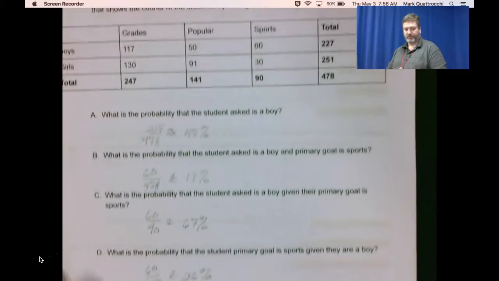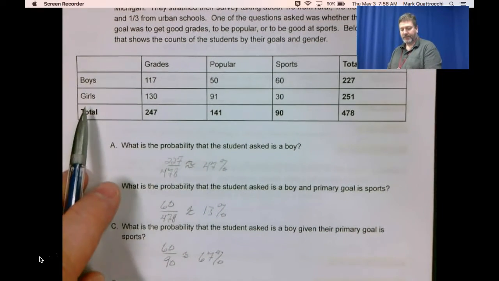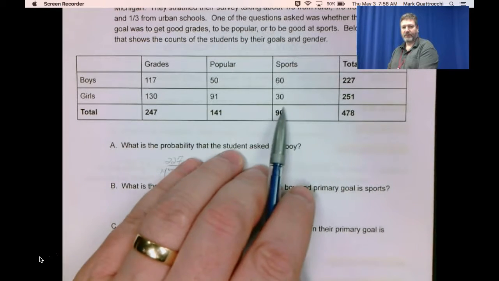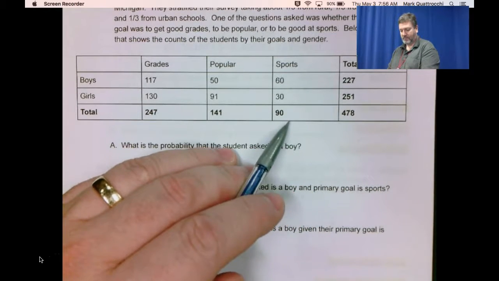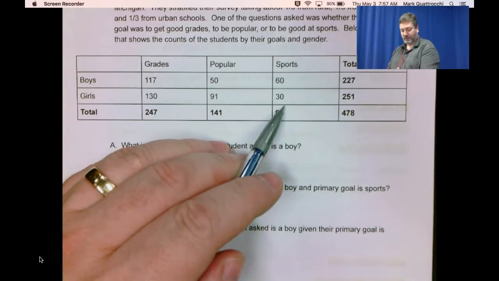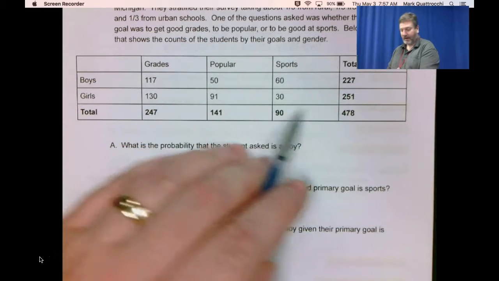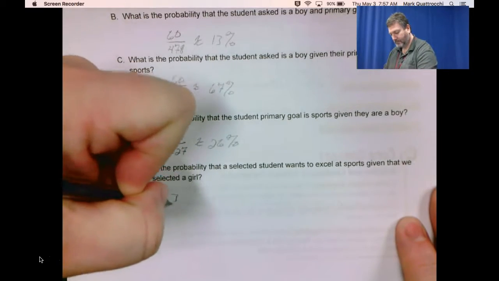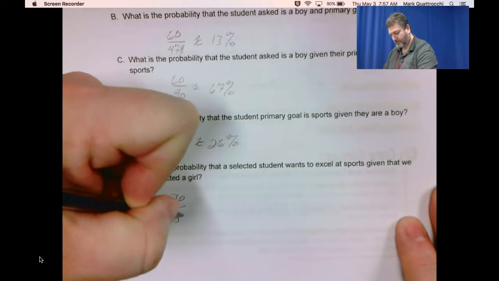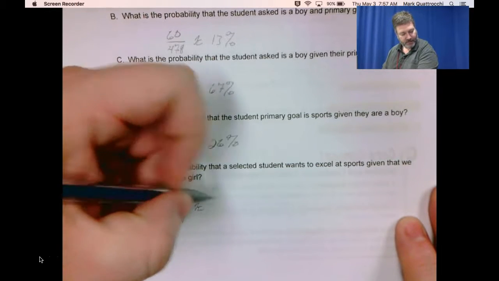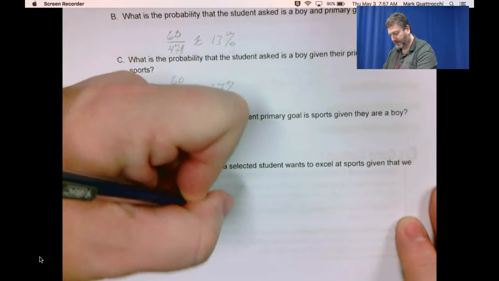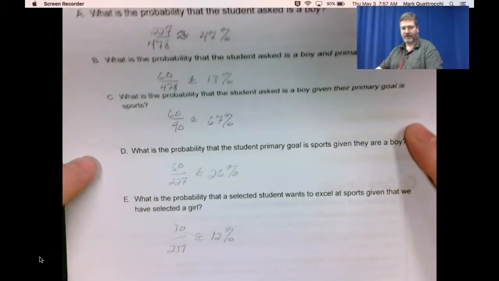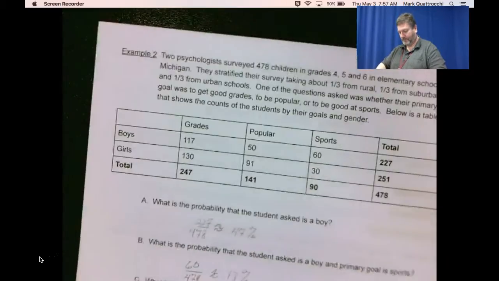Okay. What is the probability that a selected student wants to excel at sports given that we have selected a girl? So we know that the student's a girl. There are 251 girls. What's the probability that they have chosen sports? 30 out of 251. Or approximately 12%. So that is example 2.